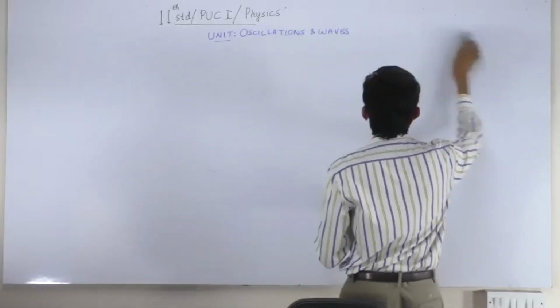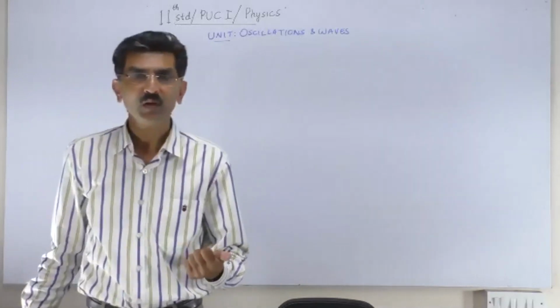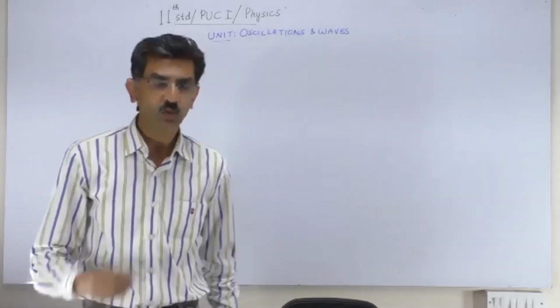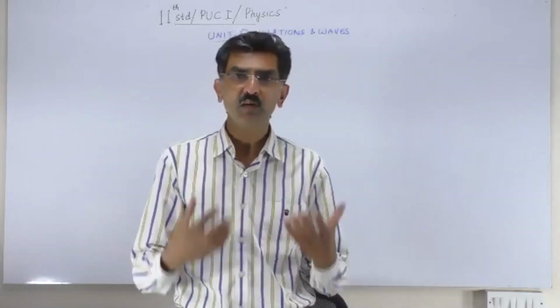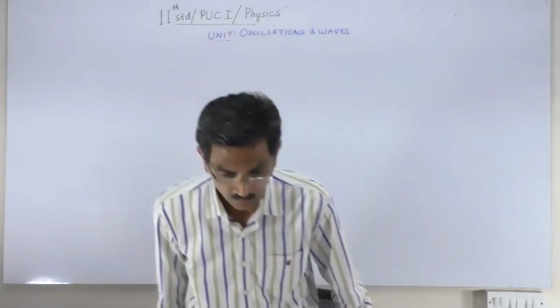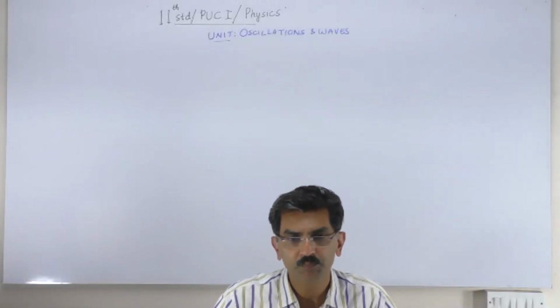Now let us look at the energy aspects of the body. The body is moving, so it has kinetic energy. It also has potential energy because work is being done against the restoring force. So let us look at this particular simulation.